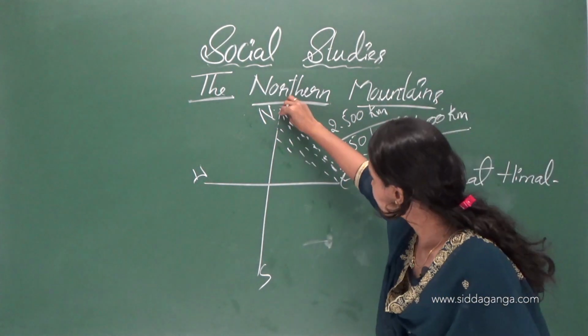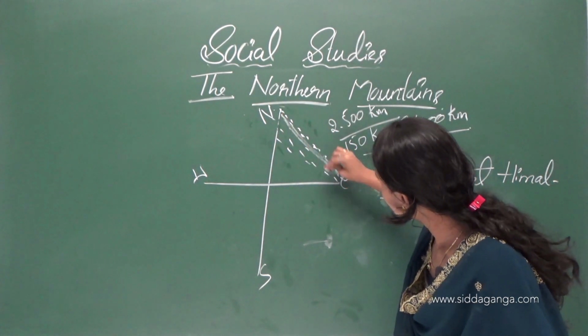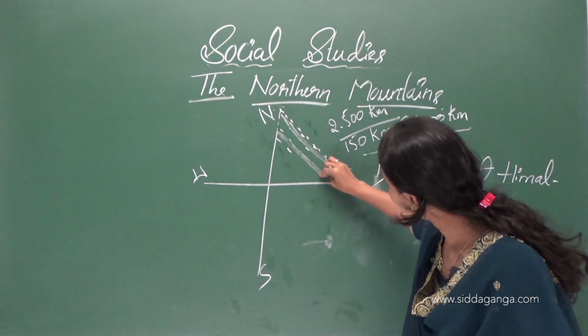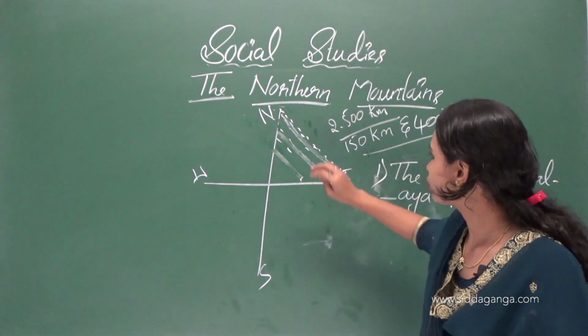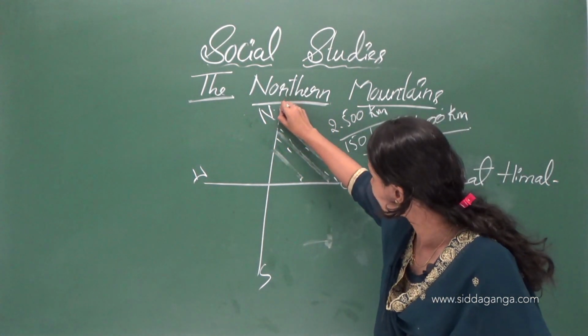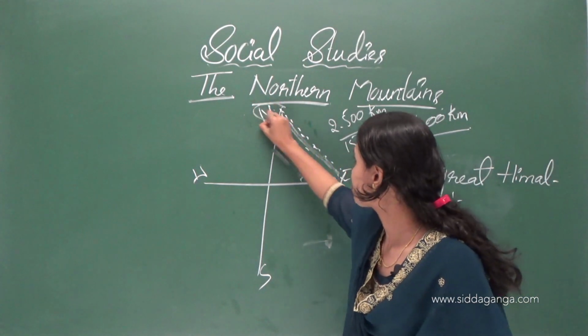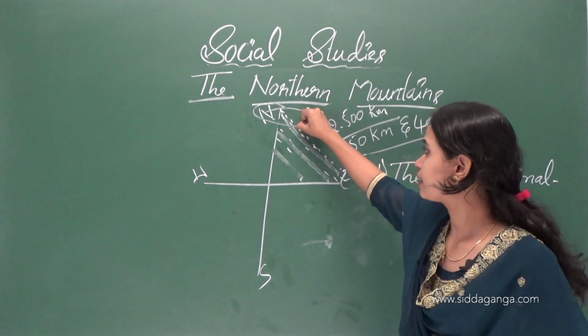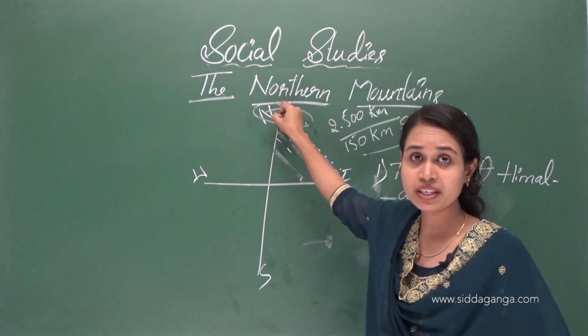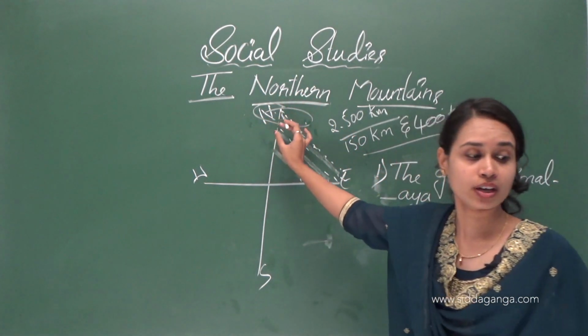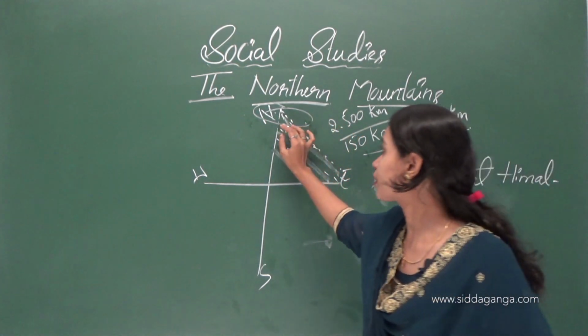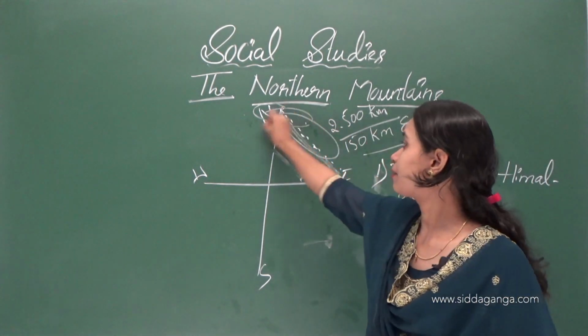Here the first part is Great Himalaya, the second one is Middle Himalaya, the third one is Shivalik Hills. In this part we can see glaciers, slow moving rivers of ice, which originate from the Great Himalaya.